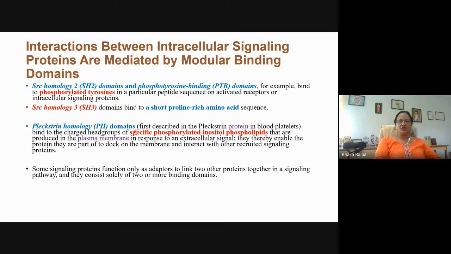Then pleckstrin homology domain or the PH domain. It binds to the specific phosphorylated inositol phospholipids that are produced in the plasma membrane. So the PH domain, any signaling molecule which binds to the PIP2 or the phosphorylated inositol phospholipids, which are membrane bound secondary messengers. So if any signaling molecule binds to it, how will that molecule bind to this particular motif? Through their pleckstrin homology domain.